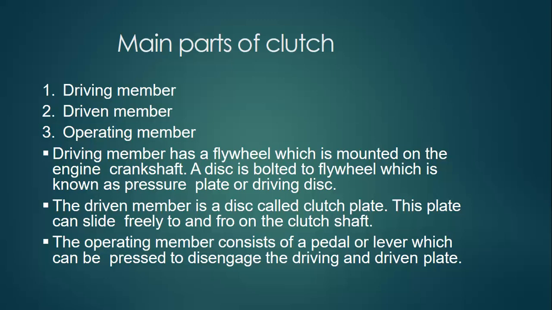Now, what is the role of the driving member? The driving member has a flywheel which is mounted on the engine crankshaft. A disc is bolted on the flywheel which is known as pressure plate or a driving disc. The driven member is a disc called clutch plate. This clutch plate can slide freely to and fro on the clutch shaft. The operating member consists of a pedal or lever which can be pressed to disengage the driving and the driven plates.